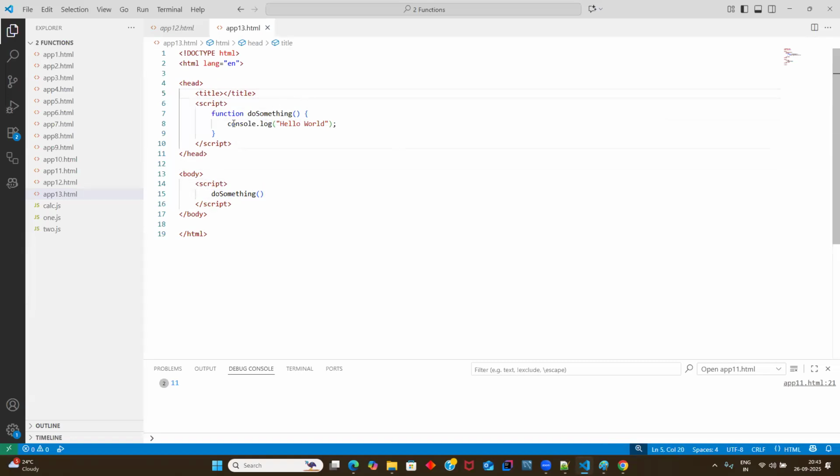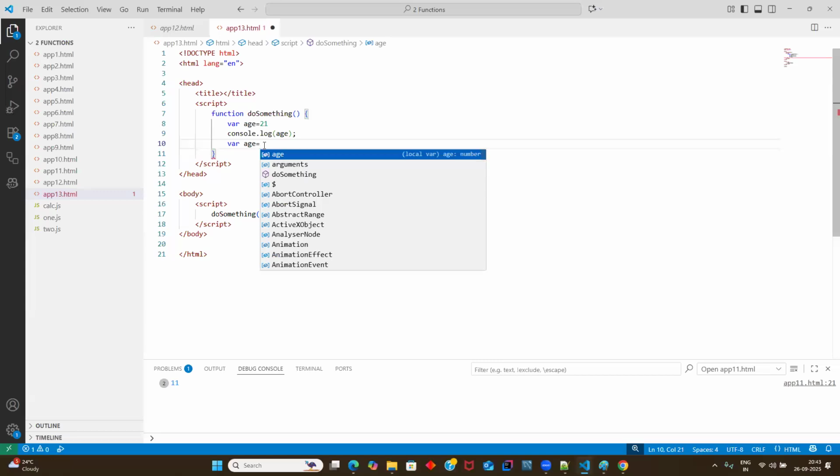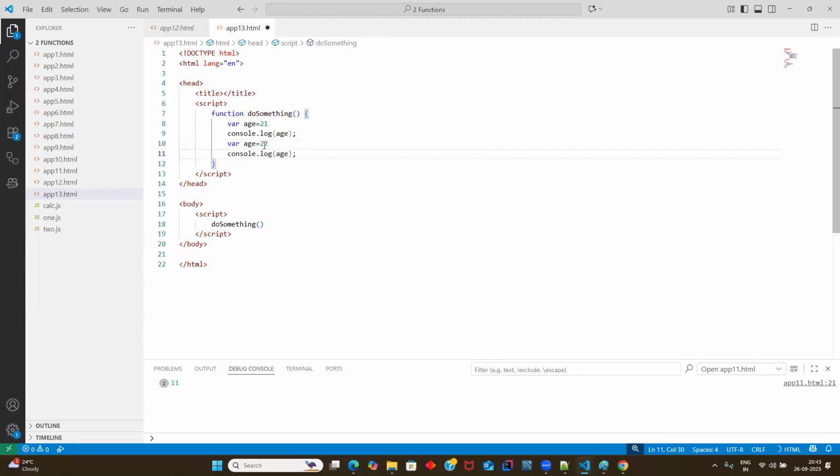Now, guys, I'll be writing some code here. Just see here. I'll be using var age equal to 21, and I was doing console.log of age. If I run the code, the output is age equal to 21. Now, guys, I'll be doing var age equal to 22. Again I was doing console.log of age. Tell me, guys, what bad thing I was doing. Tell me what bad thing I was doing.